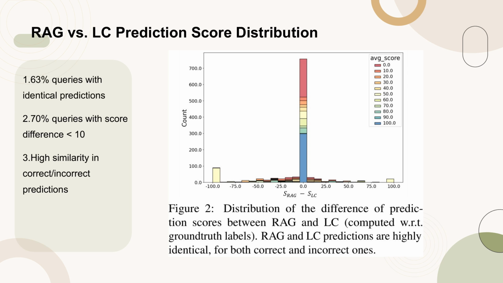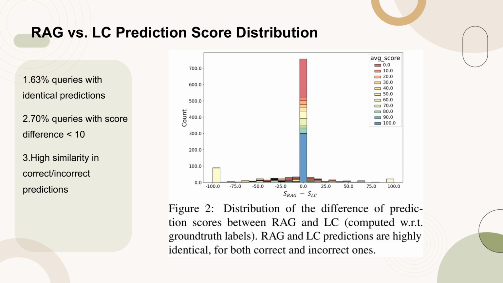Figure 2 illustrates the distribution of the differences in prediction scores between RAG and LC models, scaled to a range of 1 to 100. Notably, 63% of the queries show exactly identical predictions, and 70% of the queries have a score difference of less than 10, indicating a high degree of similarity in both correct and incorrect predictions between the two models.